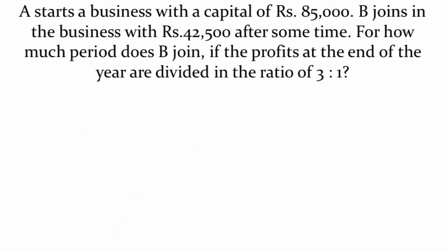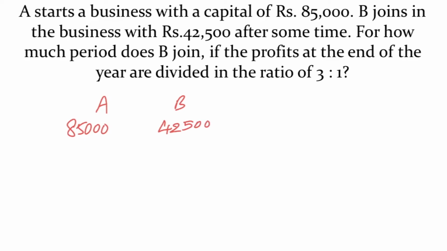A starts a business with a capital of 85,000. B joined with 42,500 after some time. For how much period does B join if the profits at the end of year are divided in the ratio 3:1? Investments are given. A invested 85,000 and B invested 42,500.